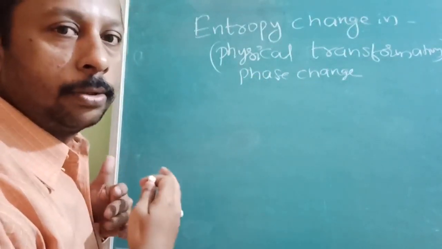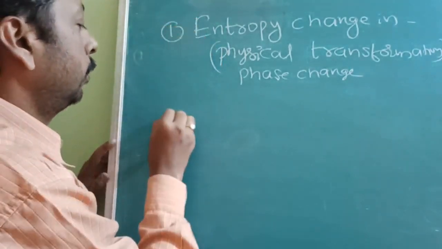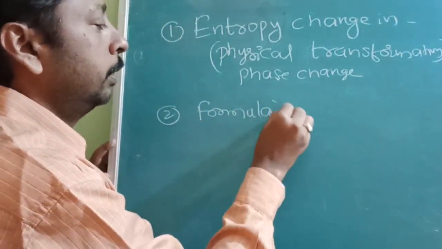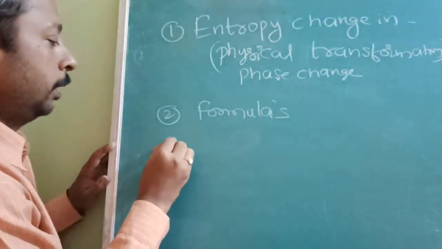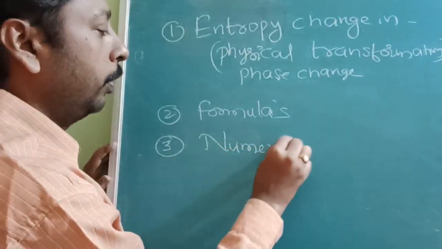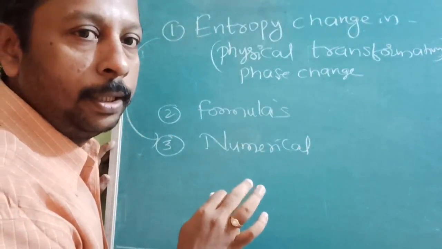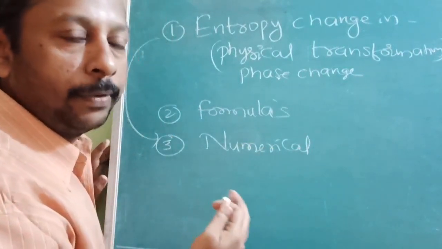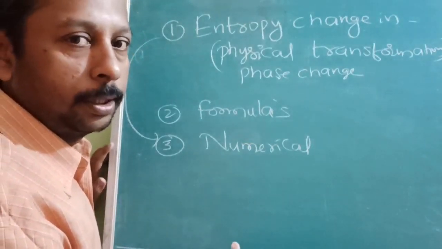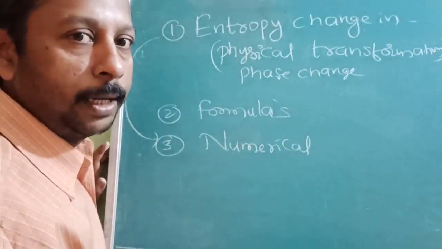Today we are going to study two more topics. What is my plan? Our first topic is this one, and then some formulas related to scientists. At the end I am going to give you some numericals related to entropy, so that we can stop entropy here and then start with the next topic, Gibbs free energy, from the next lecture hopefully. It depends on whether I am able to cover this topic or not. This is my plan for the day.